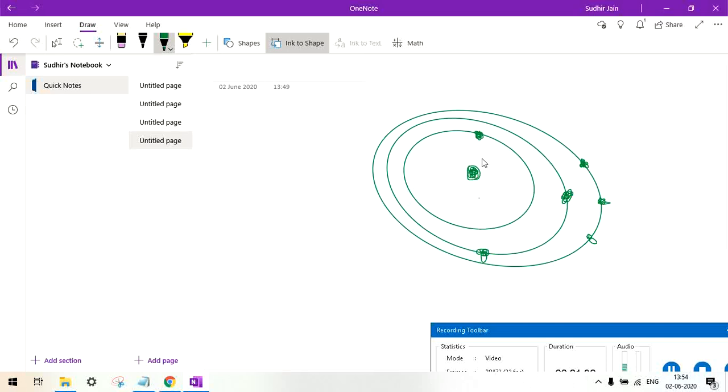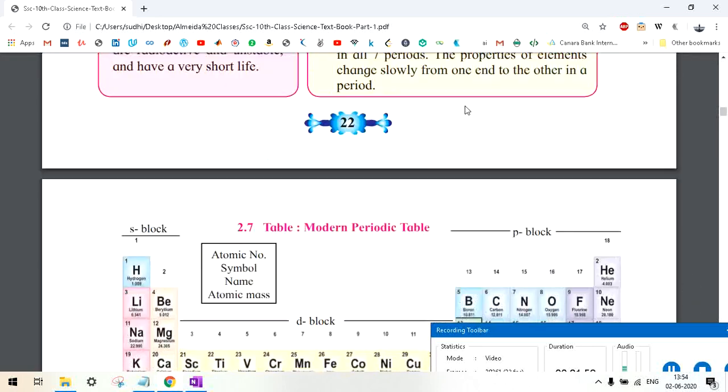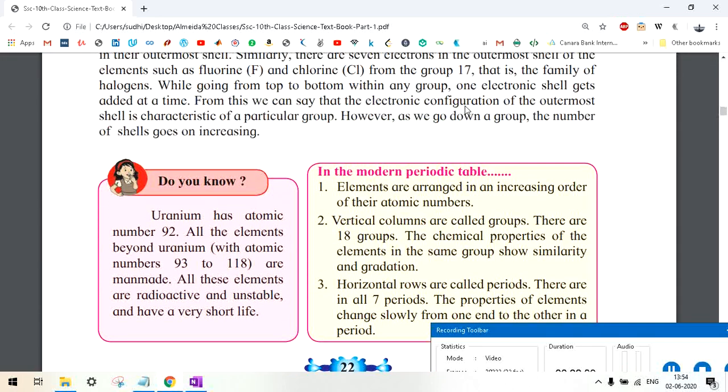So if you are given this diagram and asked to describe which group or period this atom belongs to, you can simply see that there are 3 orbits around it. The first period has 1 orbit, the second period has 2 orbits, and this period has 3 orbits. It means that it can be the diagram of sodium, magnesium, aluminum, silicon, any one of these. Later on I will explain in detail how to find which particular element it is with the help of the diagram of an atom.